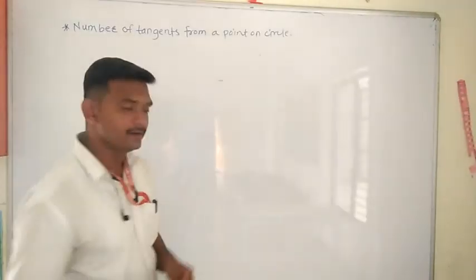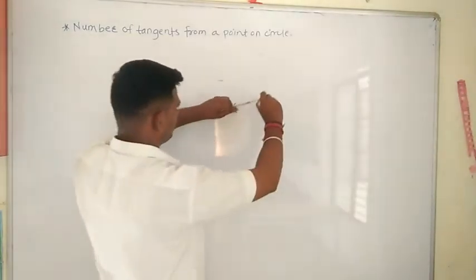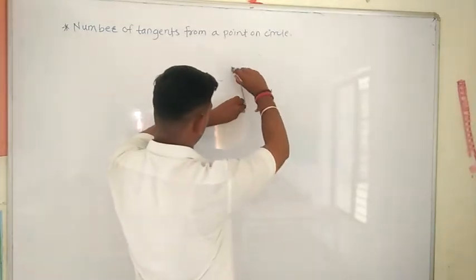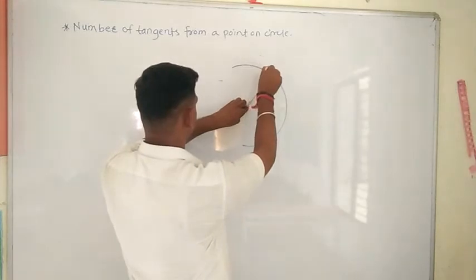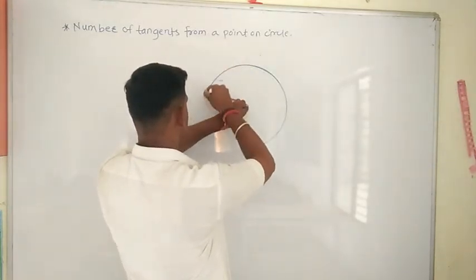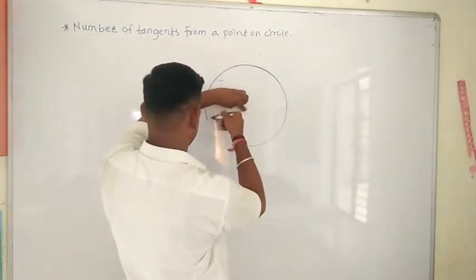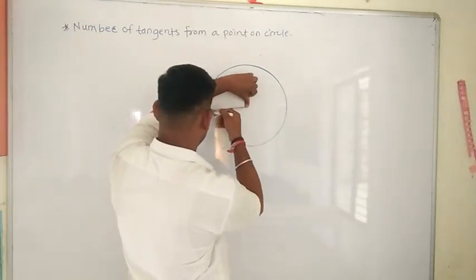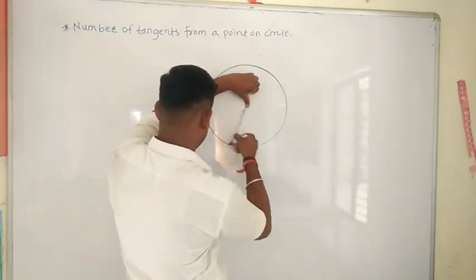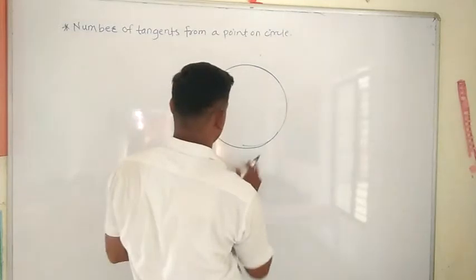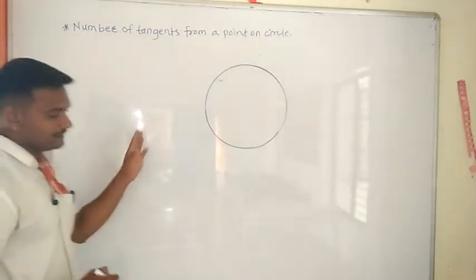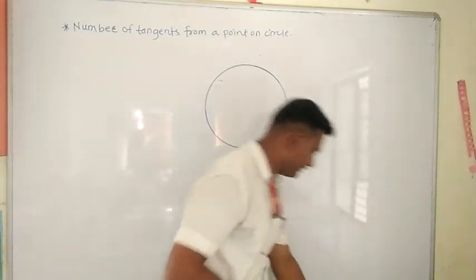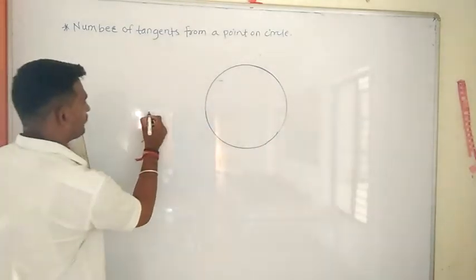Okay, now we will see here. I will draw the figure first, then explain. Okay, this is a circle, and I will draw the tangents from the external point.